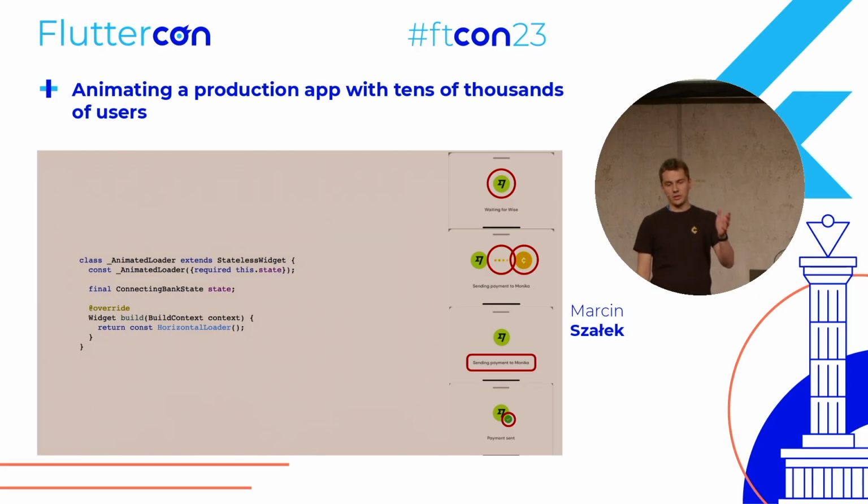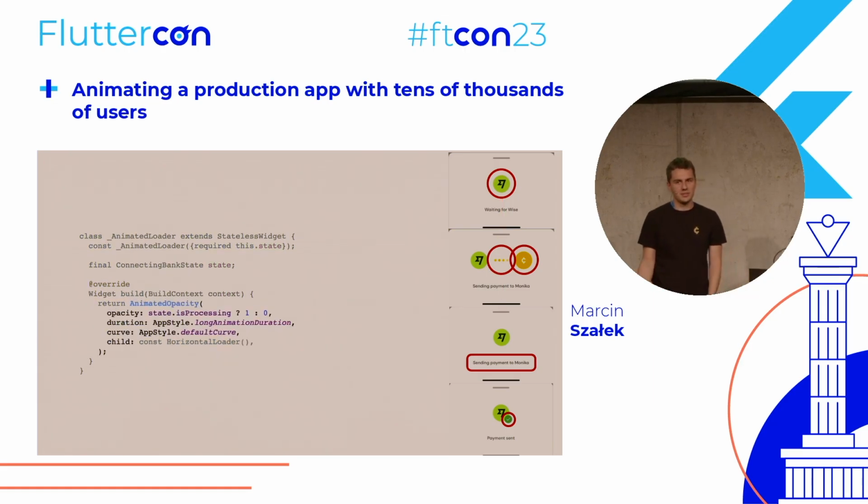And if we look at the screens on the right, you can see that initially there is no horizontal loader, then it's being displayed, and then we just don't see it again. And to achieve this effect, we can just use animated opacity widget. And based on the state, if it's processing, then we can set it to 1, otherwise to 0. This will cause this horizontal loader to smoothly appear when the state is processing, and then smoothly disappear when it's not processing. And that's it for the horizontal loader.